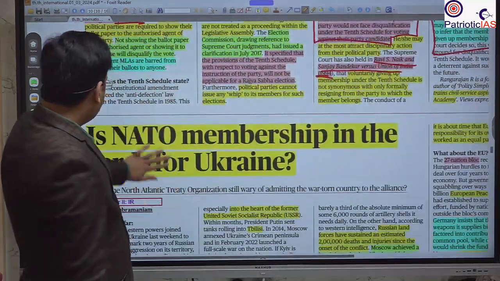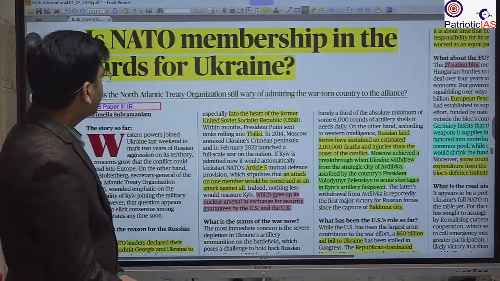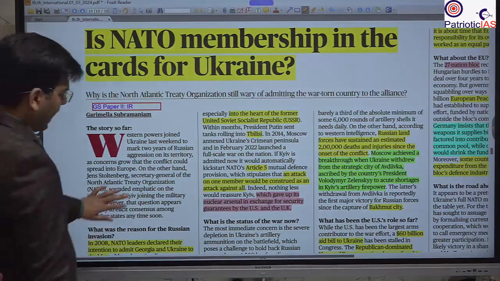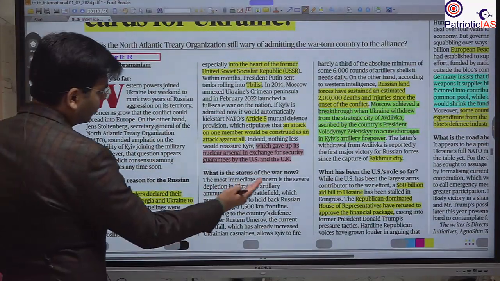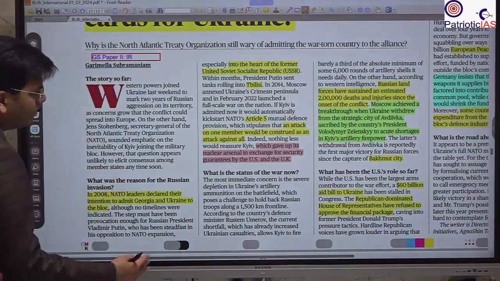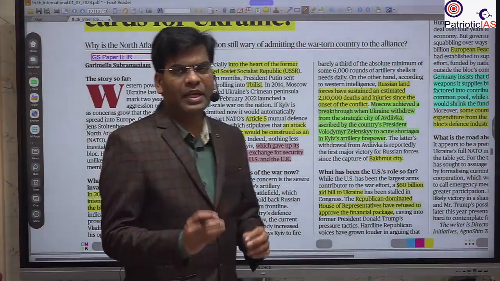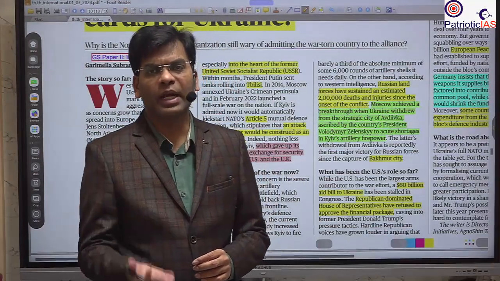The next important news is with respect to the NATO membership of Ukraine. It has been a bit difficult, because we are seeing opposition from many members, and there is apprehension that Russia may become more aggressive.